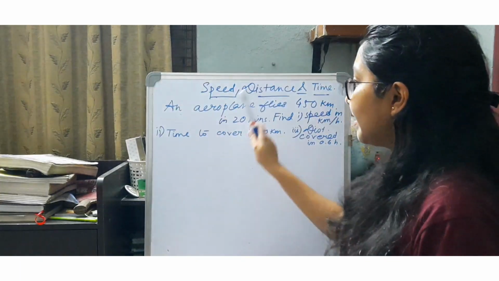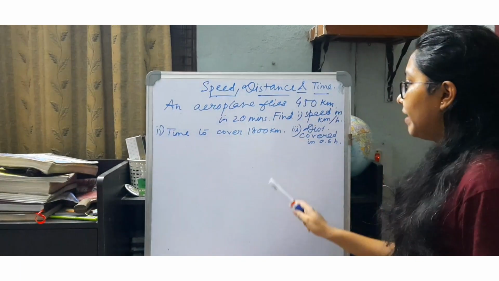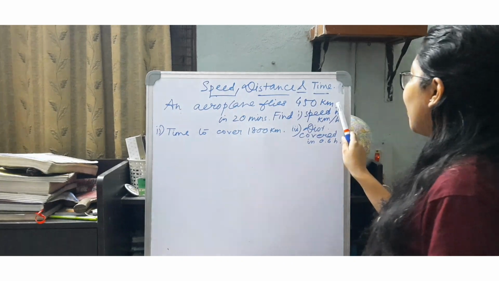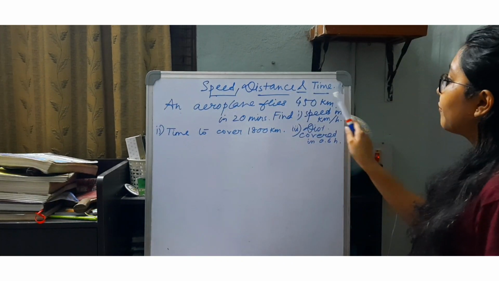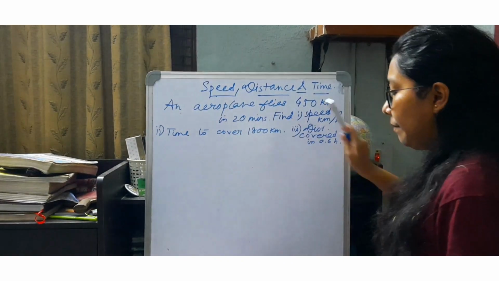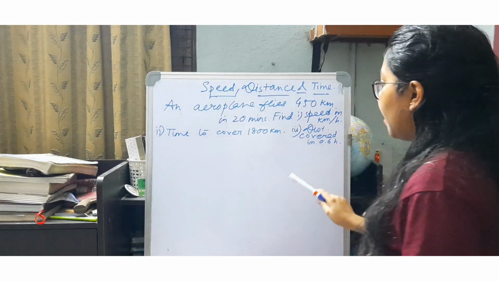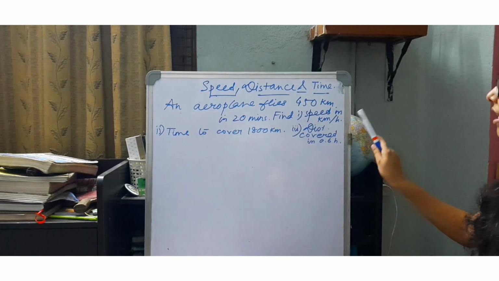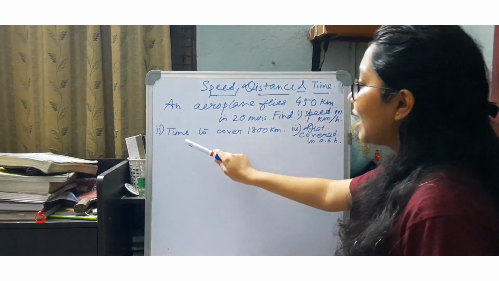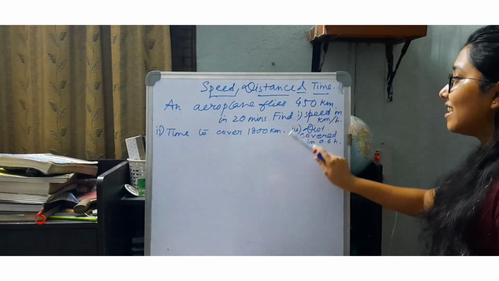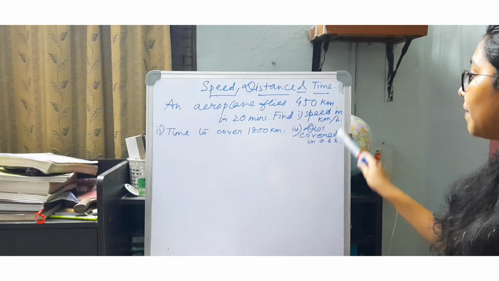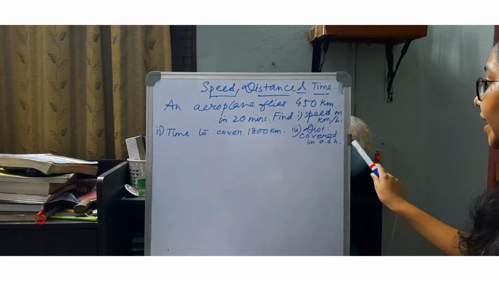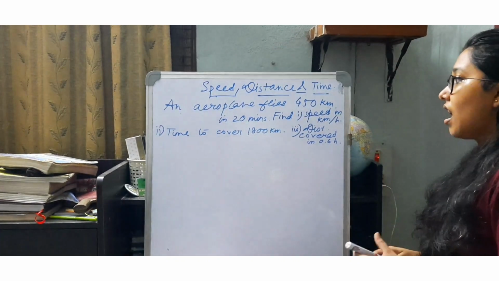In this question it has been given that an aeroplane flies for 450 kilometer in 20 minutes. Now there are three subparts. The first part is find its speed in kilometer per hour. Second part is time to cover 1800 kilometer, and the third part is the distance covered in 0.6 hours.